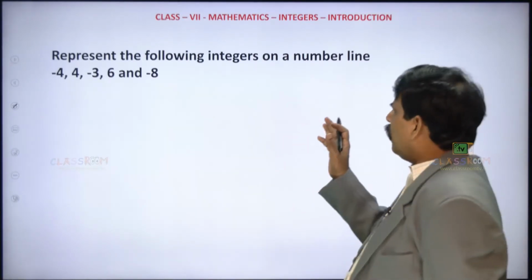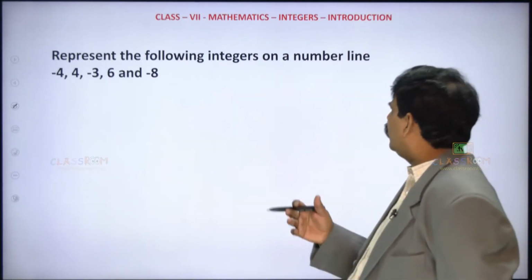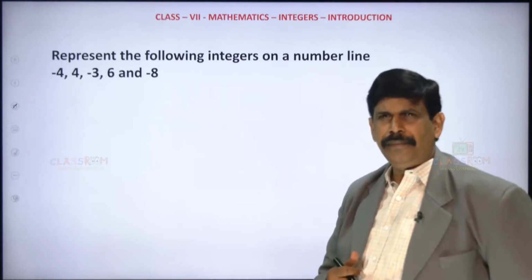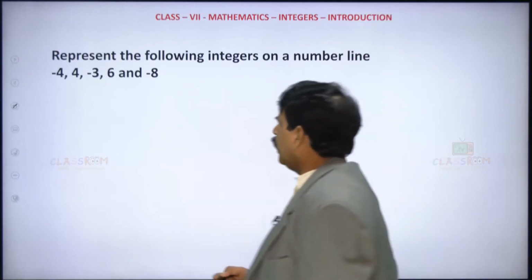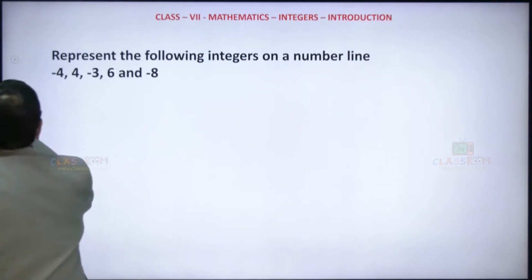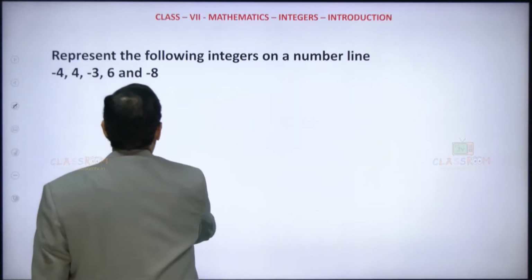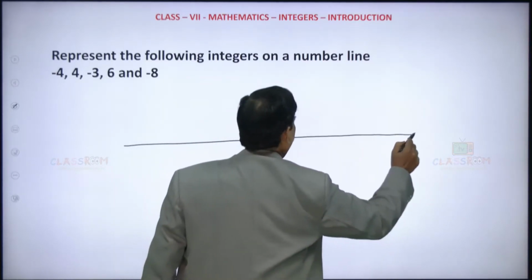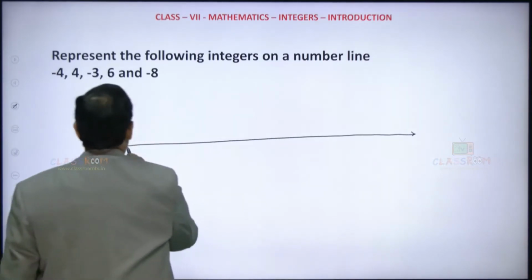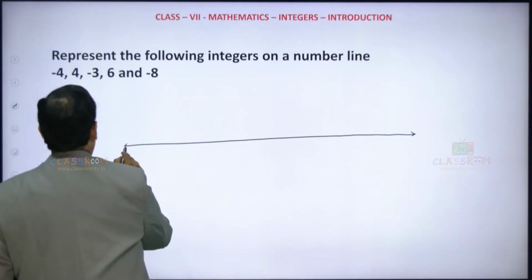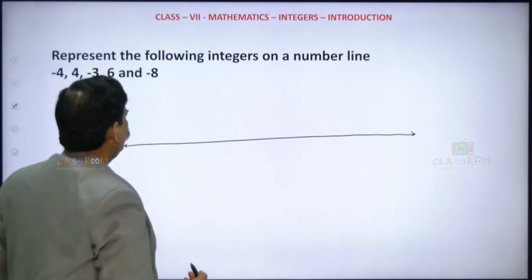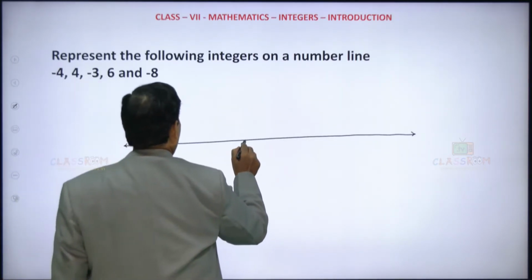Now, there are some integers given here, and we are asked to represent these integers on a number line. Let us see how we can do this. We take an integer number line. Write 0 here.